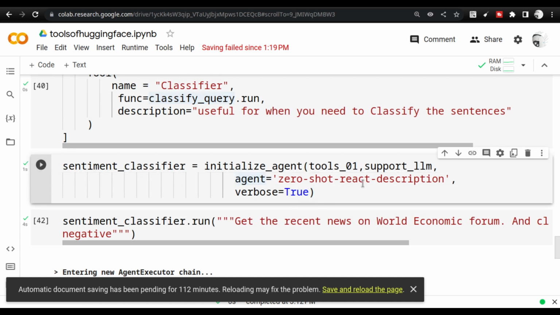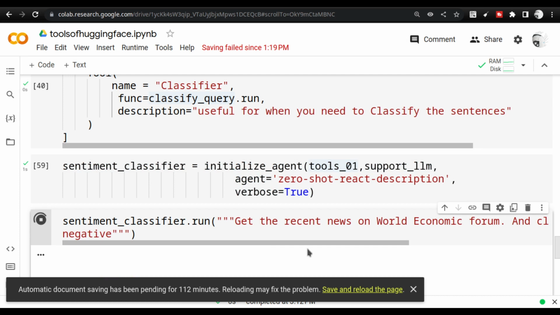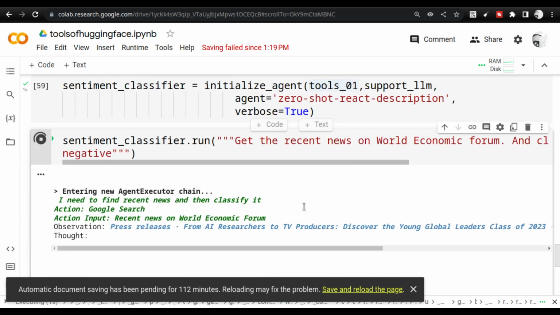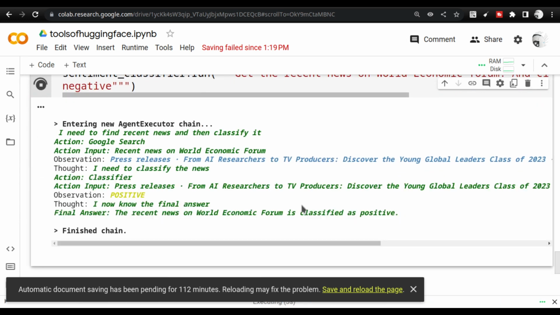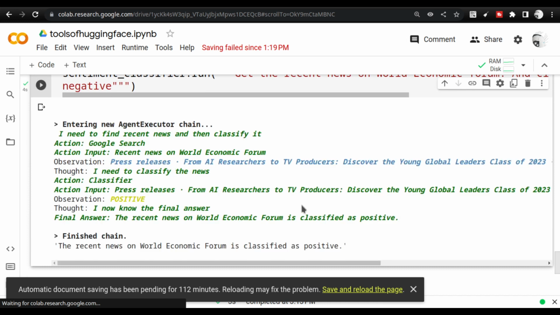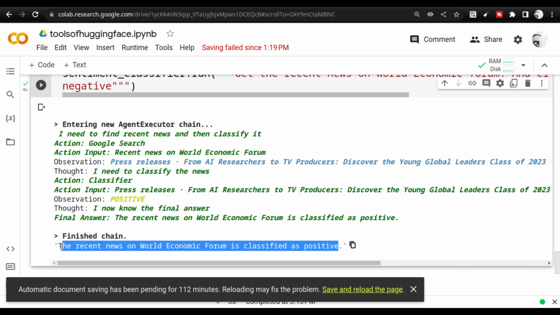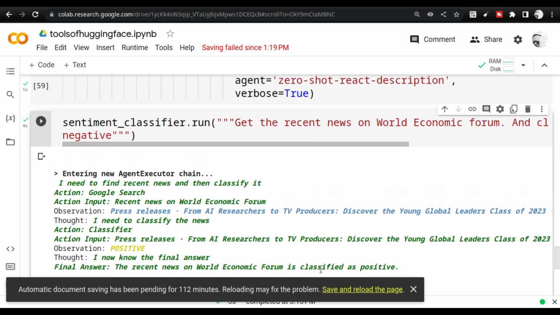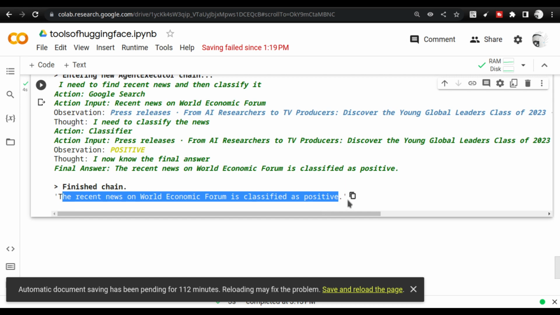So again, there is no change in the agent. I am only changing the tools. And I am going to get the recent news from the World Economic Forum and classify it as negative or positive. It will do the same thing. But the point here is that the recent news on World Economic Forum is classified as positive. You see the response? It is classified as positive.